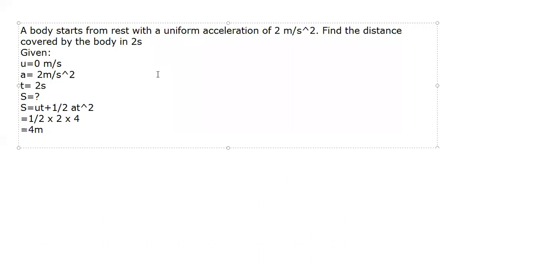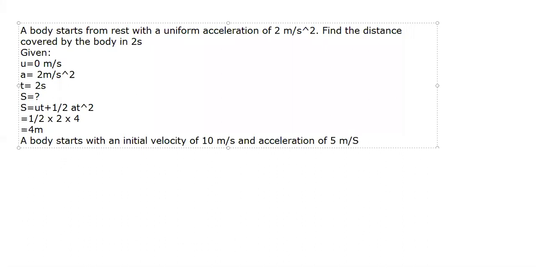Write down next numerical. A body starts with an initial velocity of 10 meter per second and accelerates with acceleration of 5 meter per second square.